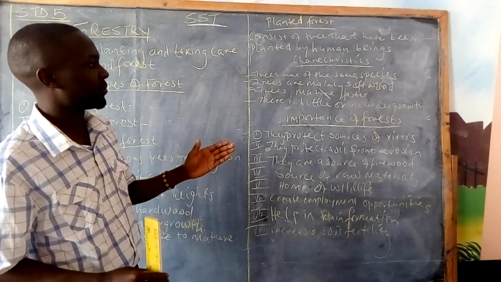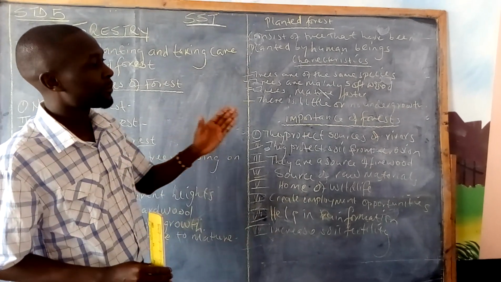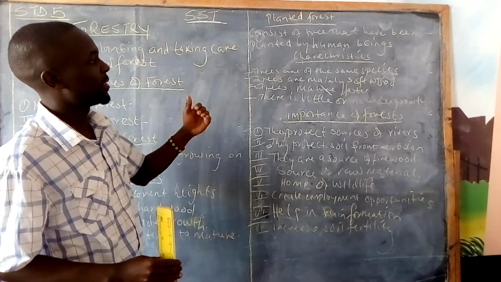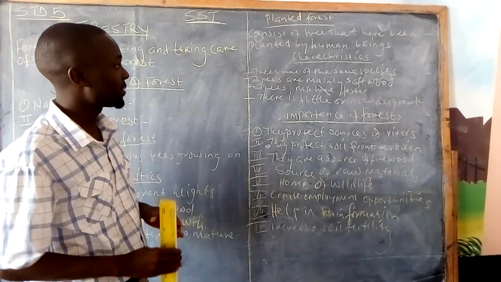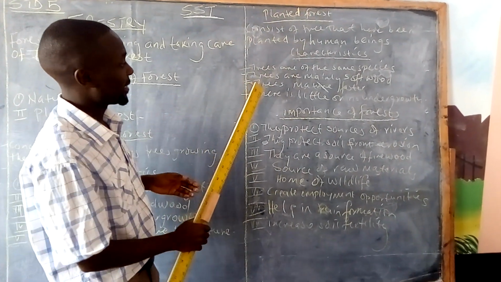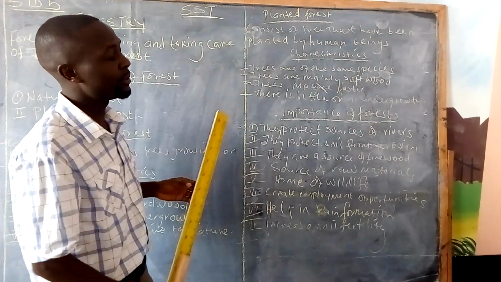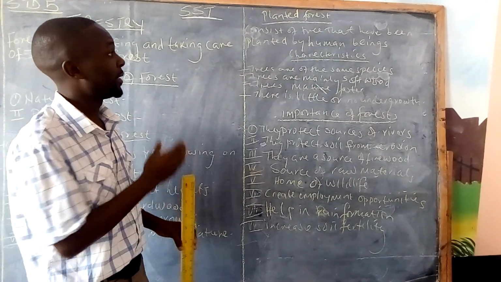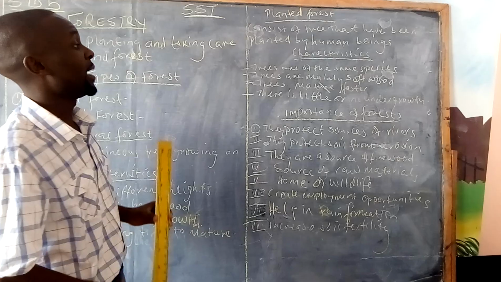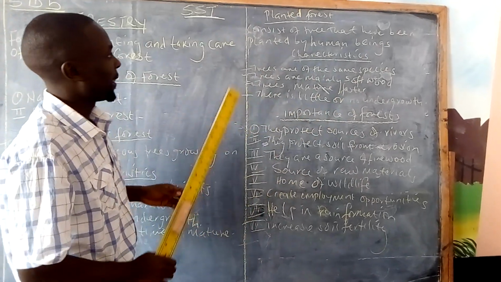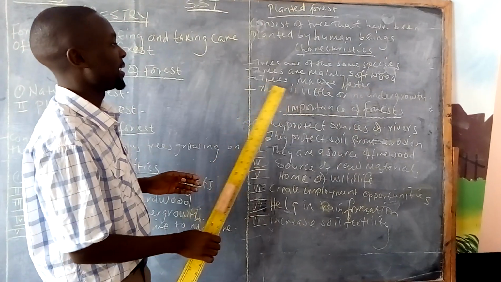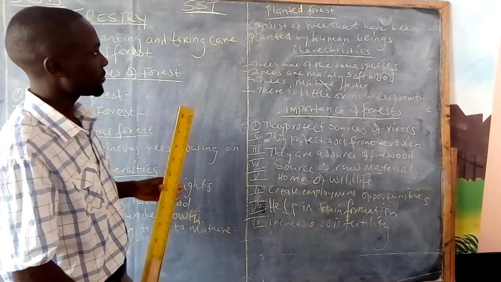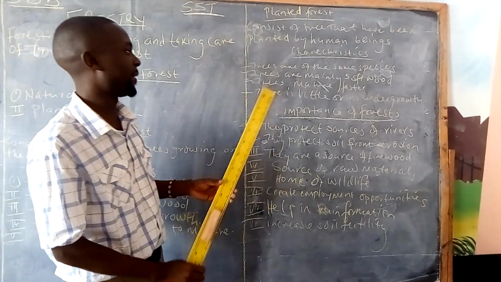When these farmers are planting these trees, they plant trees of the same species. Then another characteristic is that trees are mainly softwood. So the trees that are mainly found in planted forest are softwood. Then another one is that trees mature very fast.